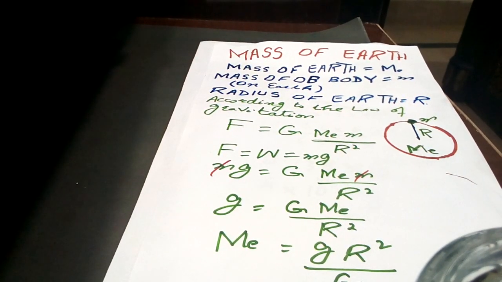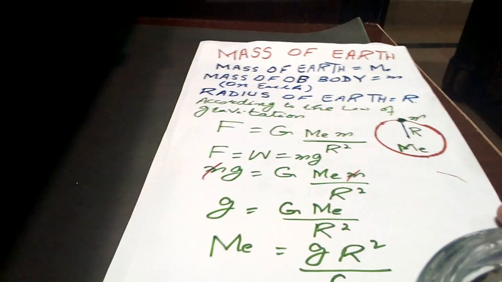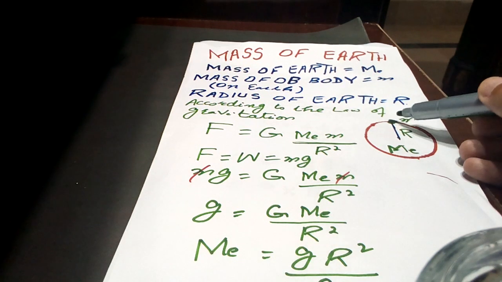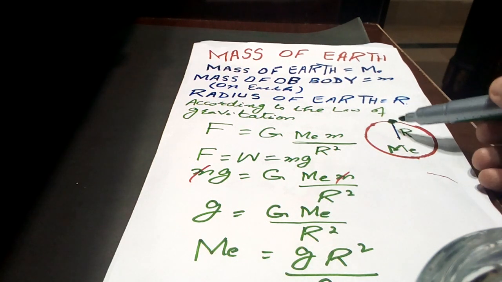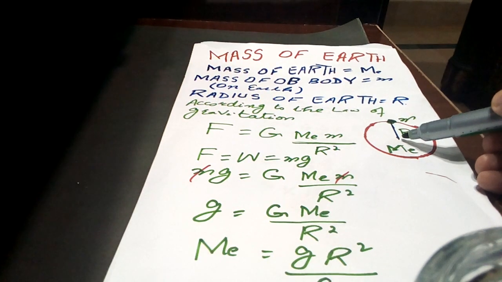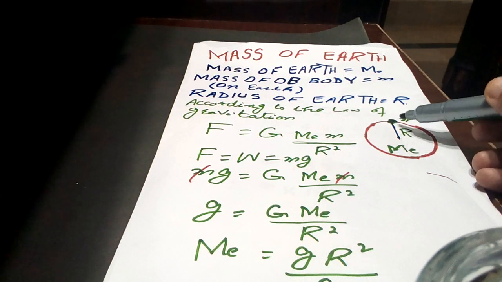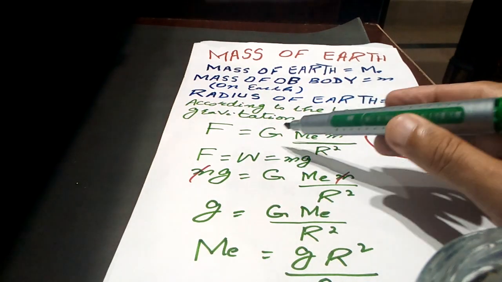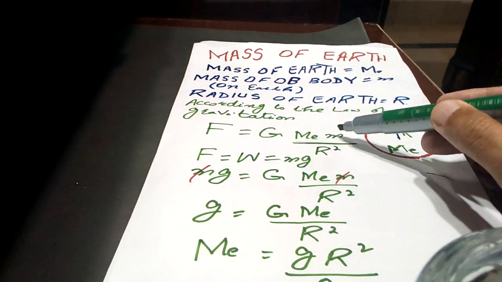We can find the mass of Earth using the law of gravitation. If the mass of Earth is me, the mass of an object placed on the surface of Earth is m, and the distance between the centers is r, which is the radius of Earth, then F is equal to capital G me m over r square.